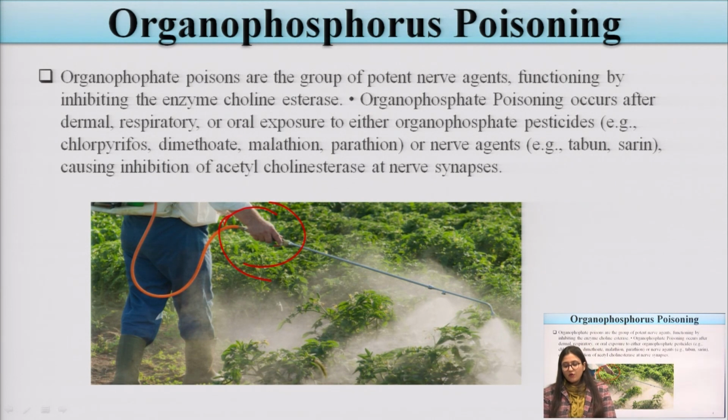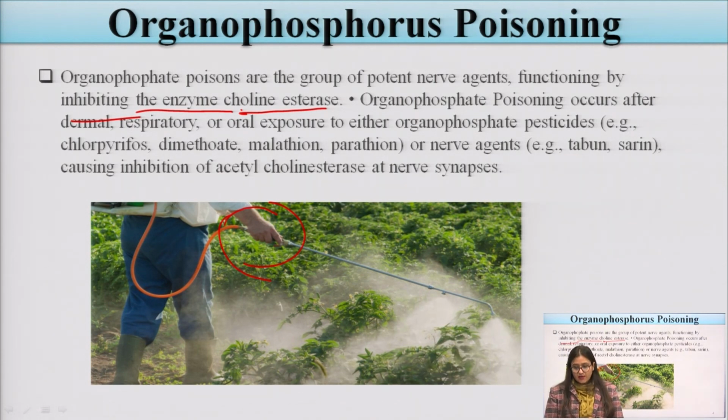Organophosphate poisonings are a group of potent nerve agents, because these drugs act on the nerve. What is the mechanism of action (MOA) of these organophosphorus compounds? They act on the enzyme cholinesterase and inhibit it. Organophosphorus poisoning occurs after dermal, respiratory or oral exposure.